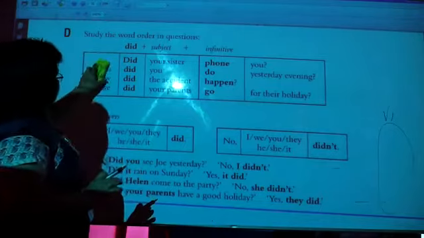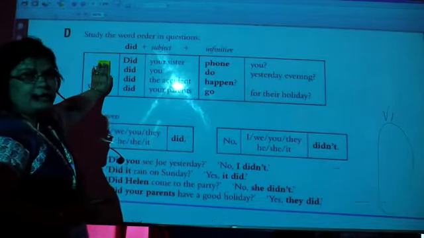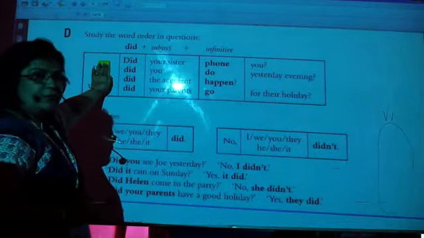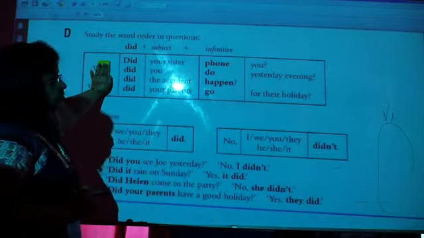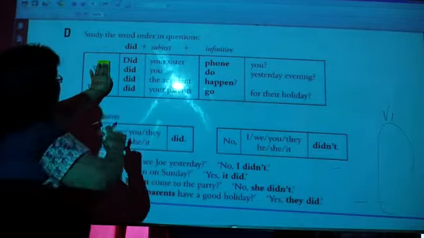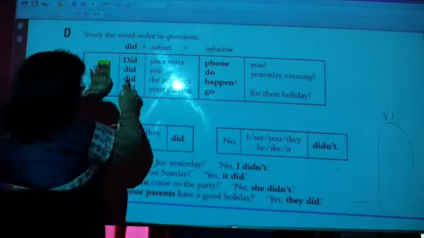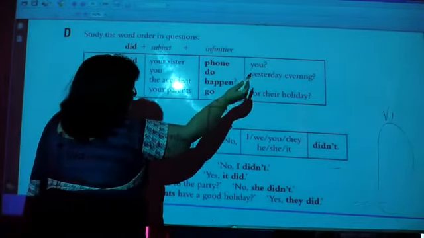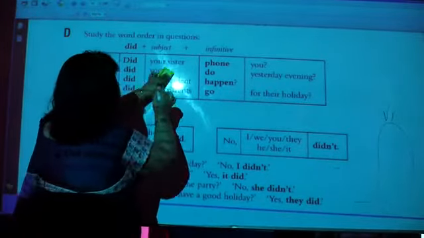So let us consider this is not there, right? So if we are making a question with a helping verb, can we do it like this? Yes, na? Did your sister phone you? Did you do yesterday? Did you do? No, this doesn't make sense. Here we need a helping verb.